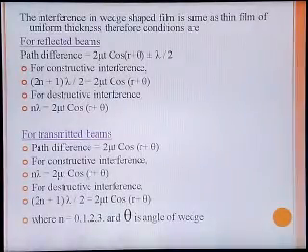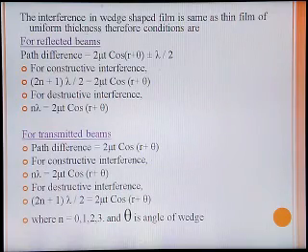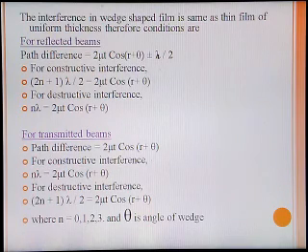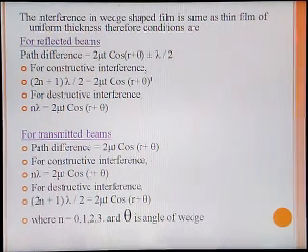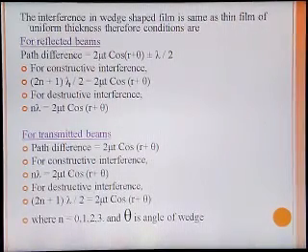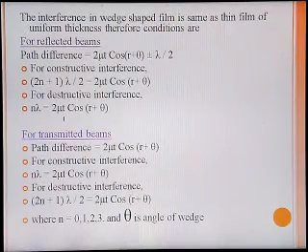These are the conditions for the interference in wedge shaped film, similar to the uniform thickness film, where path difference is 2 mu t cos (r plus theta). This is the specific condition in case of wedge shaped film, that the angle is r plus theta. The path difference condition is in this way, and in a similar way we get the constructive interference condition 2 mu t cos (r plus theta) equal to (2n ± 1) lambda by 2. In case of destructive interference, 2 mu t cos (r plus theta) equal to n lambda.